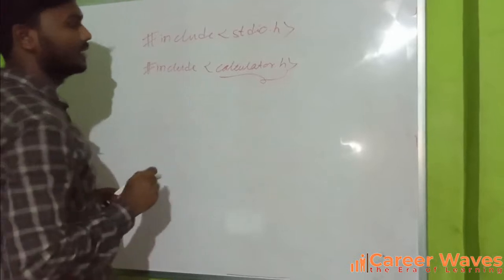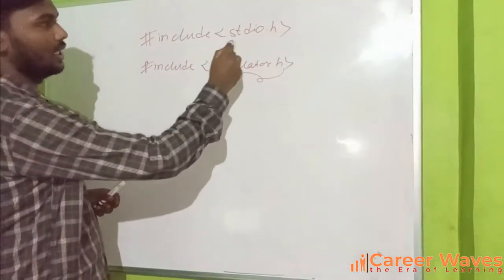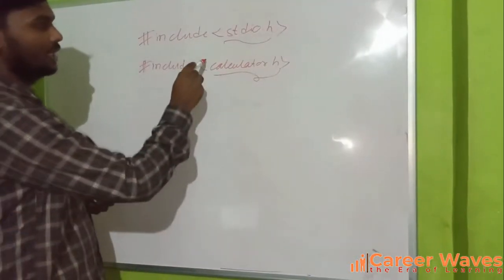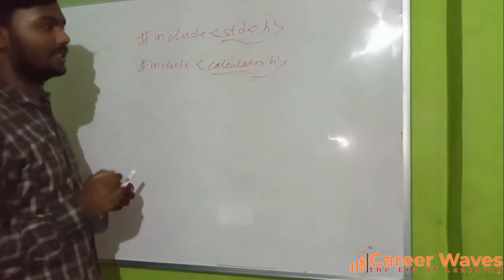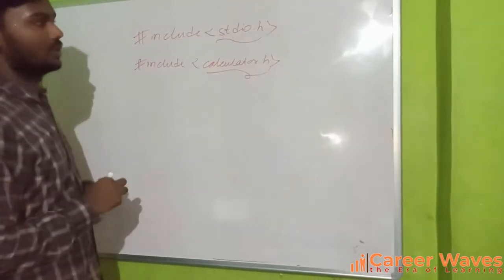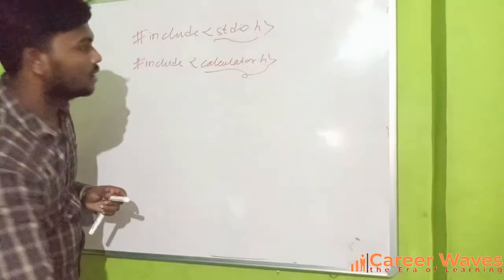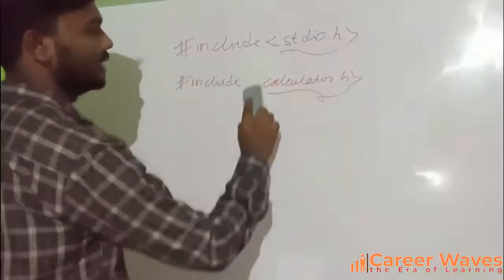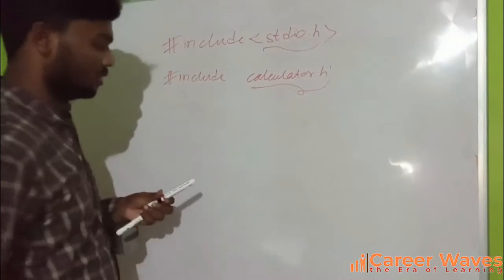If this file is saved at the place where stdio is saved, we can include it with angular braces. If that file is not saved at the stdio.h location, we cannot use angular braces, we use double quotes instead.